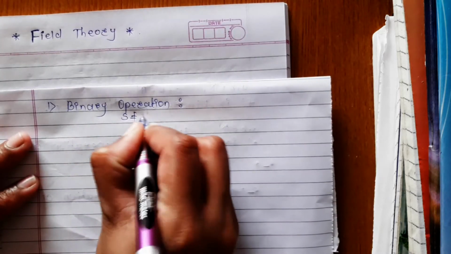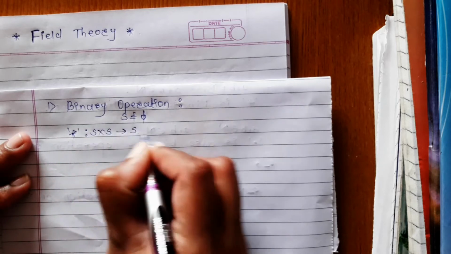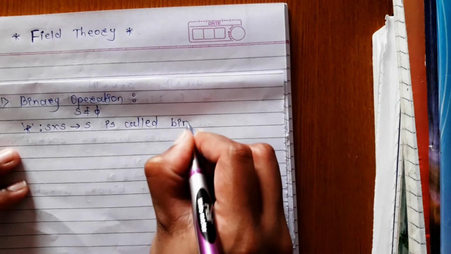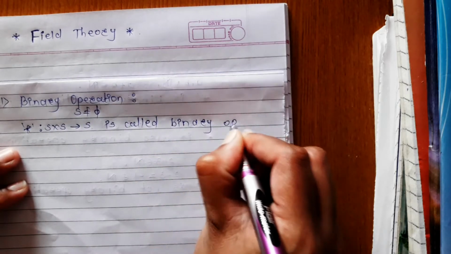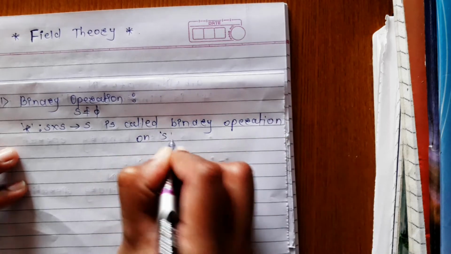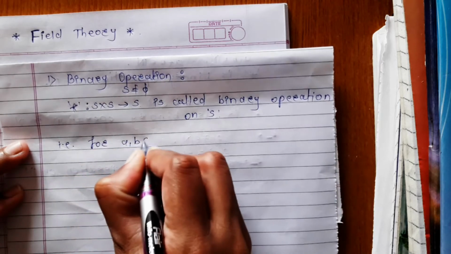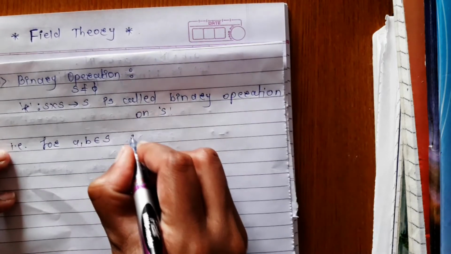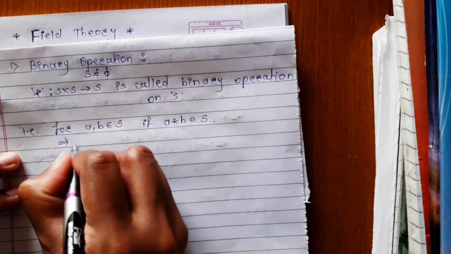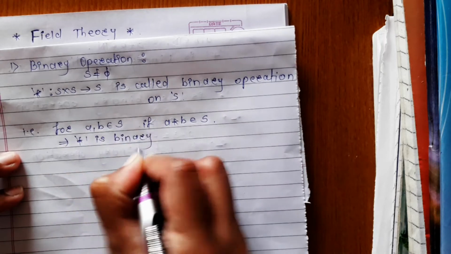If S is any non-empty set, then a function star from S cross S to S is called binary operation on set S. That is, for any two arbitrary elements a and b belongs to S, if a star b is also an element of set S, then we can say that star is binary operation on set S.